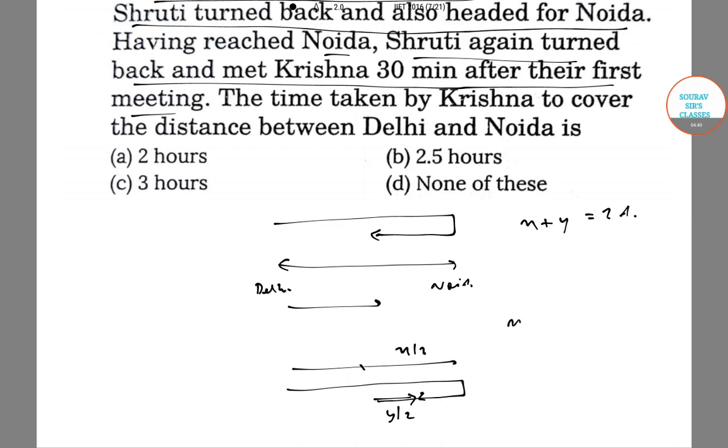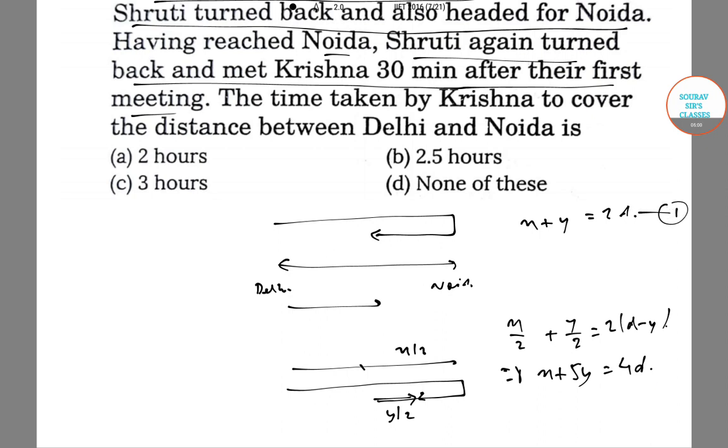So now x by 2 plus y by 2 is equal to 2 into d minus y, and from here we get x plus 5y is equal to 4d.